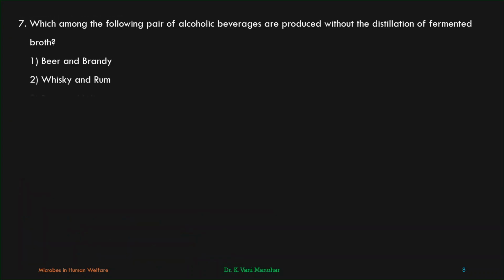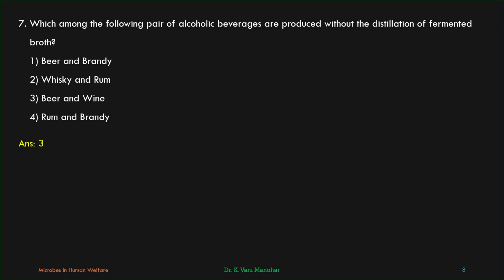Coming to the next question. Which among the following pair of alcoholic beverages are produced without the distillation of fermented broth? One is beer, another one is wine. Remaining, brandy, whiskey, rum, gin, etc., are all produced by distillation of fermented broth. Beer and brandy, beer is okay but not brandy. Whiskey and rum, both are found by distillation process. Beer and wine, this is correct. Rum and brandy, no. The third option must be the correct one.